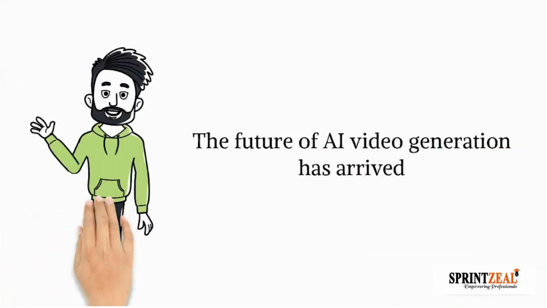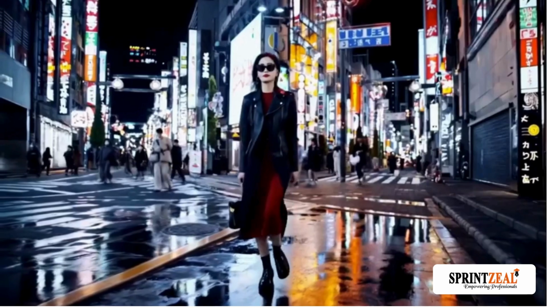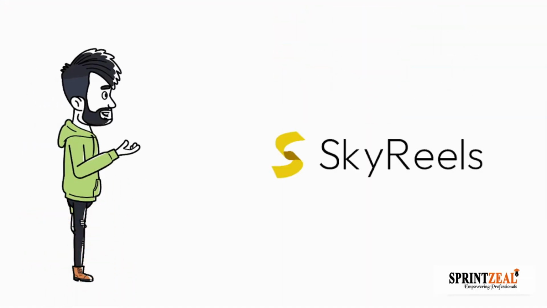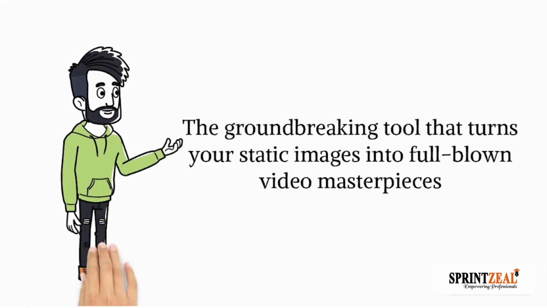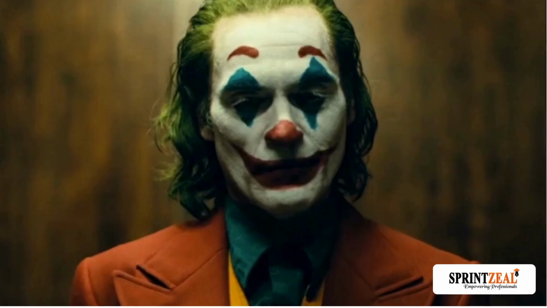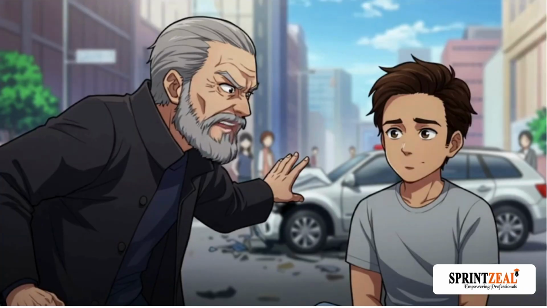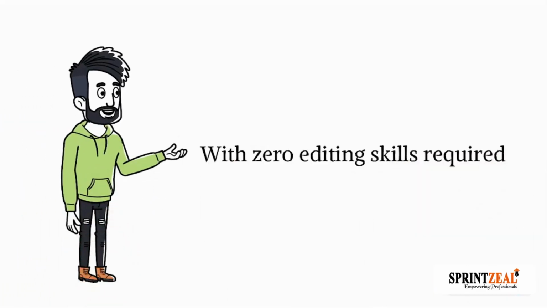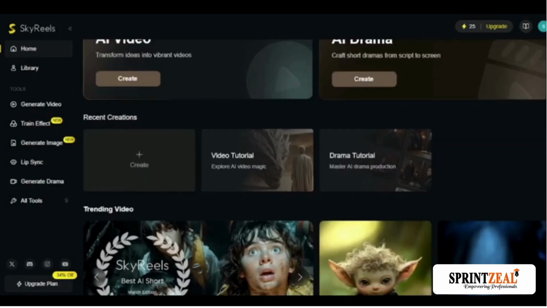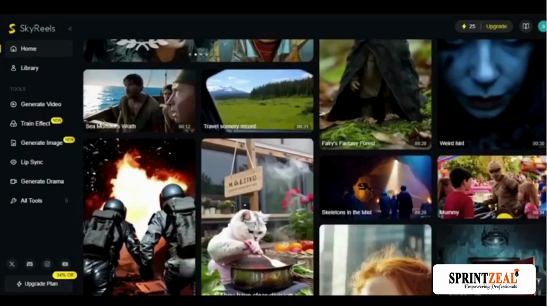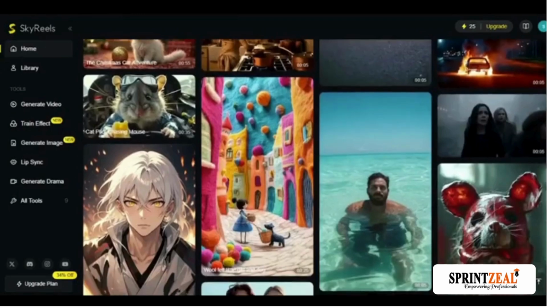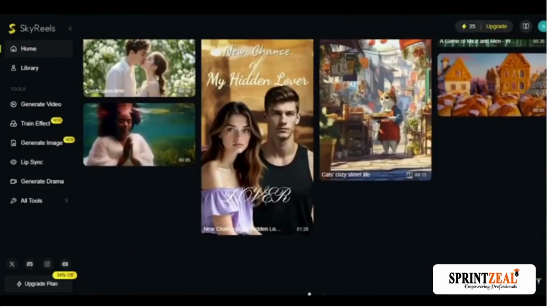The future of AI video generation has arrived, and it's more cinematic than ever. Introducing SkyReels AI, the groundbreaking tool that turns your static images into full-blown video masterpieces, with drama, with emotion, with zero editing skills required. Upload a single photo and watch as SkyReels brings it to life with dynamic camera motion, AI-generated dialogue, and immersive music.